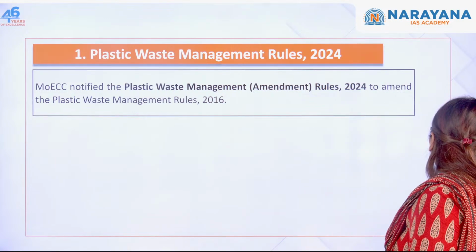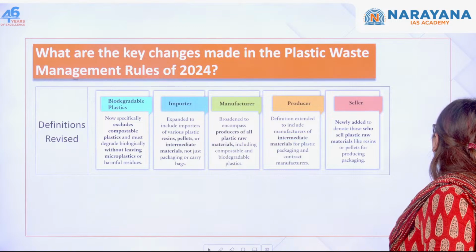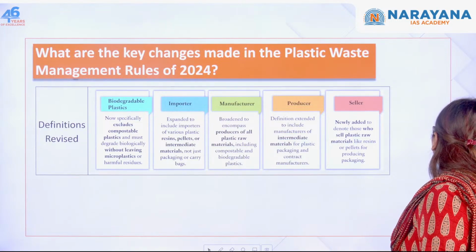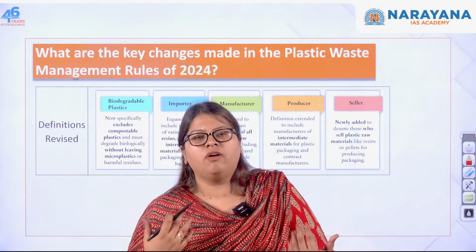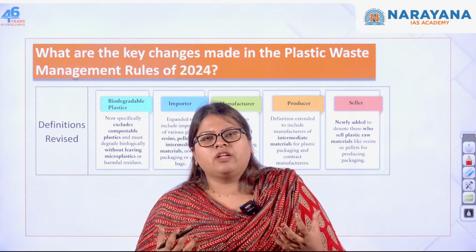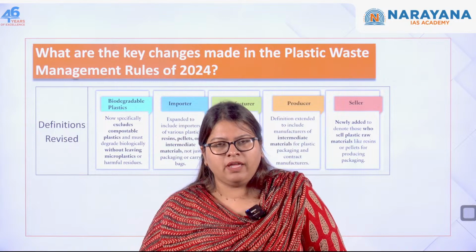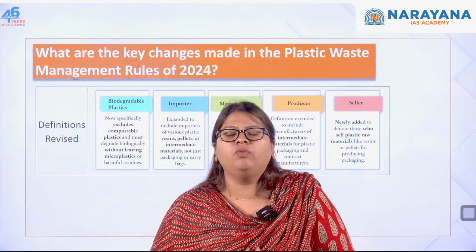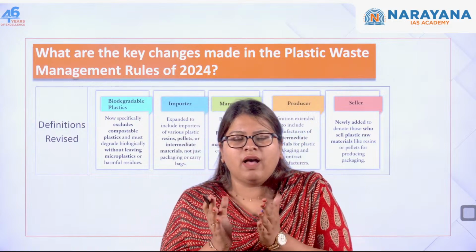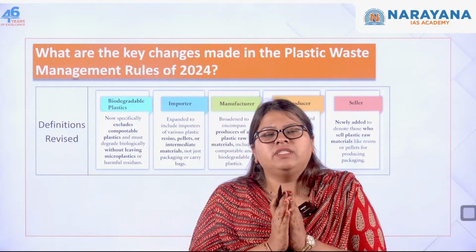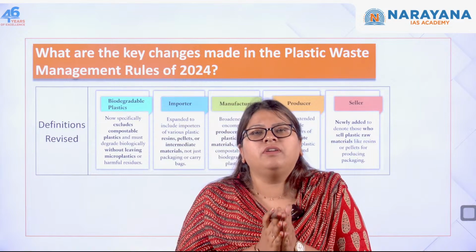Let us understand what we mean by plastic waste management. This is nothing but regulating the pollution that is caused because of plastic. Here you are trying to regulate it by expanding the definition of who is the real manufacturer, whom we mean by producers, who have to be included here, and the meaning of extended producer responsibility.